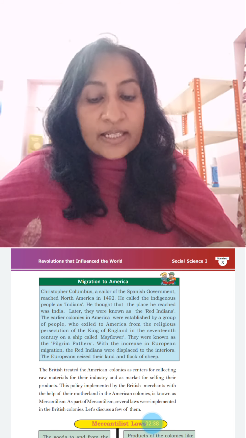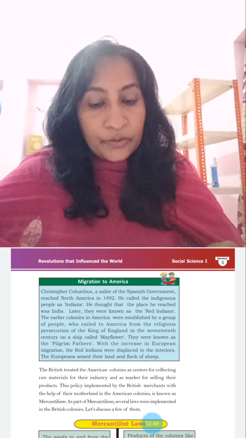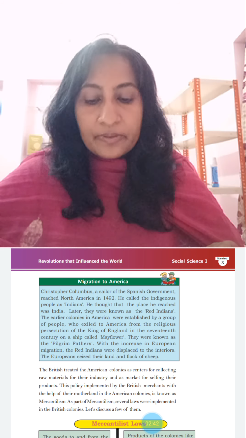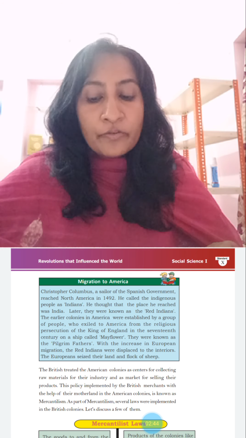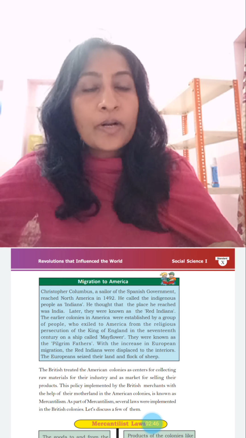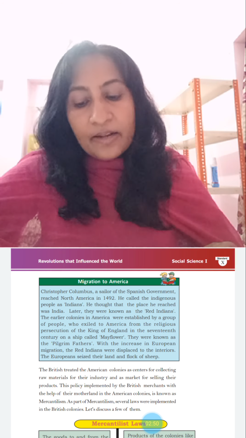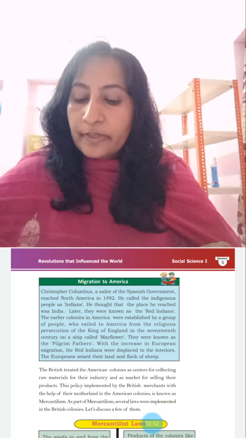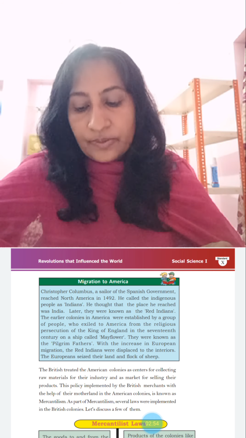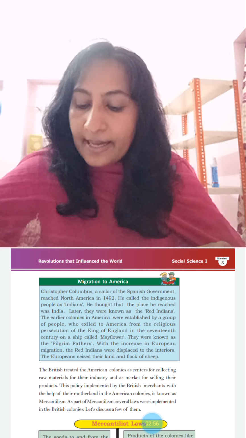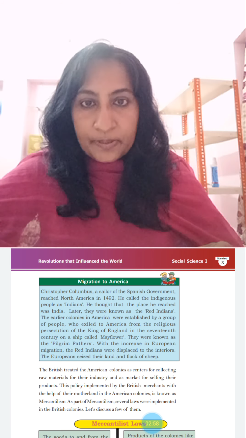The earlier colonies in America were established by a group of people who were exiled to America from the religious persecution of the King of England in the 17th century on a ship called Mayflower. They were known as Pilgrim Fathers. With the increase in European migration, the Red Indians were displaced to the interiors. The Europeans seized their land and flock of sheep.